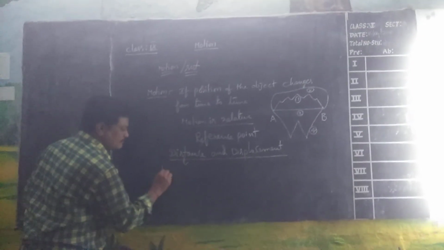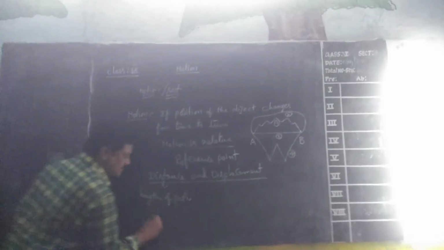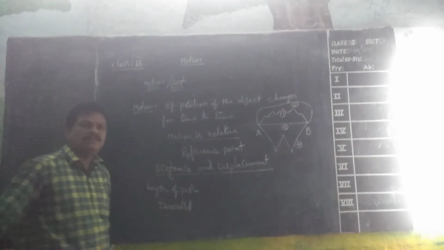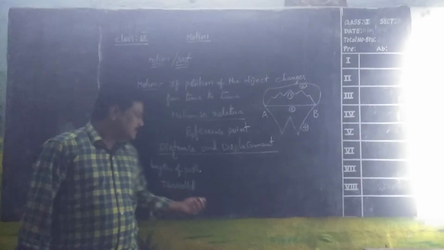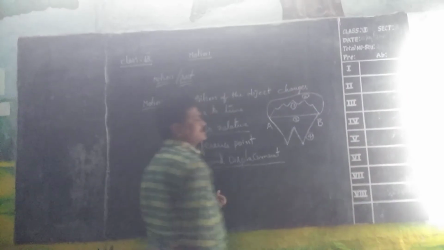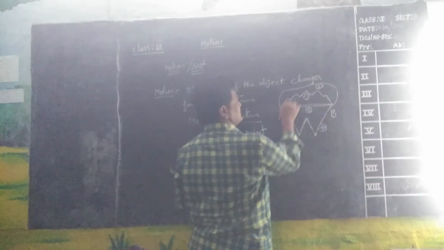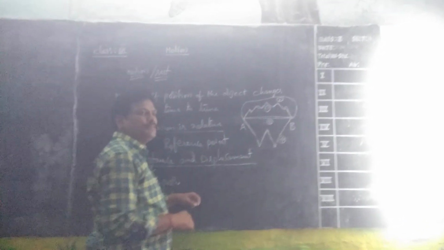Distance means length of path traveled. Length of path traveled is called distance. Here, this total length traveled by the object is the distance traveled by the object in path 4. Like in the first one, this is the total length of the path, total distance traveled by the object from A to B.